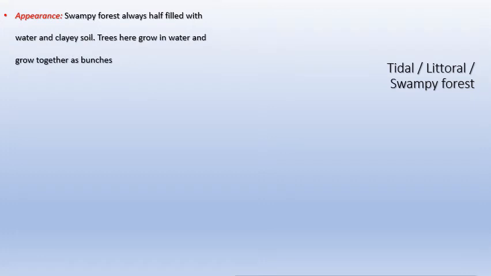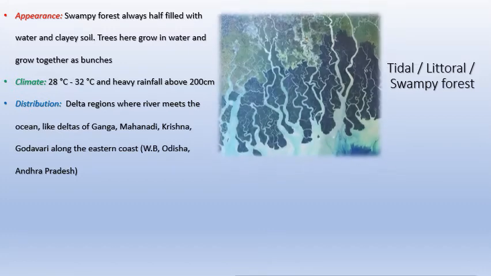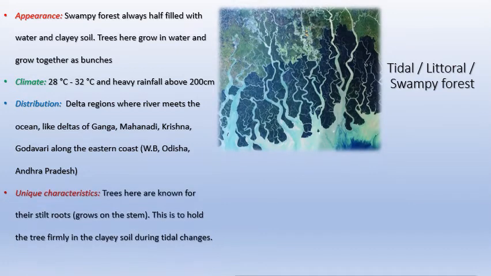What about the fourth one, tidal, littoral, and swampy forest? As I said earlier, you can call it in either of the three terms: tidal, littoral, or swampy forest. But best, it's known as a tidal forest. Swampy forests are always half filled with water and have a lot of clay soil which doesn't allow water to seep in. These trees grow here in water and grow together as bunches. It has a climate of 28 to 32 degrees, heavy rainfall above 200 centimeter because it is always half filled with water, and there's a relatively good amount of humidity also.